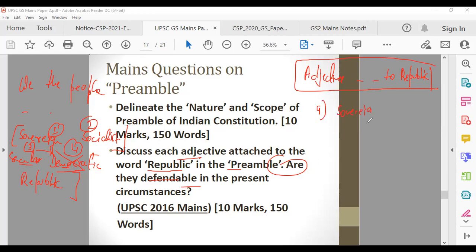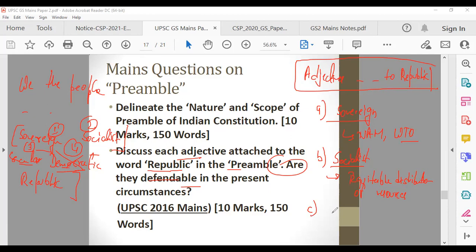India is a sovereign country. What is the meaning of sovereignty? That we are independent in every affair, including foreign affairs. NAM, non-alignment, our current stand on WTO, all these things are a proof that we are a sovereign country. So define sovereignty. Then the socialist model. Socialist means we aim at equitable distribution of resources. That is the aim. Just define this. The other things the government has done, we'll talk about in the second part, which is defendable in present circumstances.